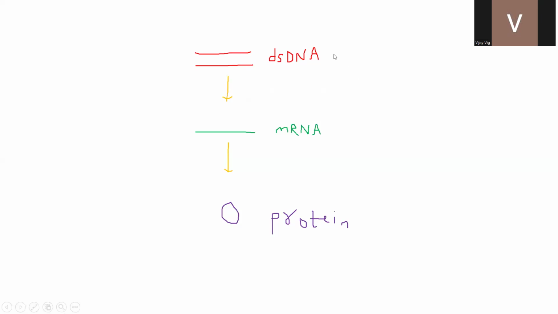Transcription is the first step of gene expression, and translation is the second step of gene expression. So when I say that a gene is being expressed, which means the gene is being transcribed. So this transcription is the first step of gene expression, and this translation is the second step of gene expression. Let's see more about transcription.